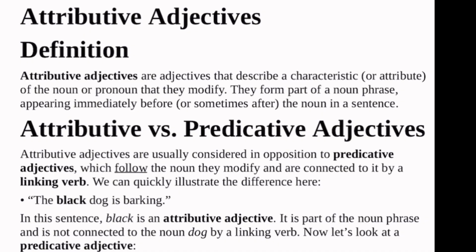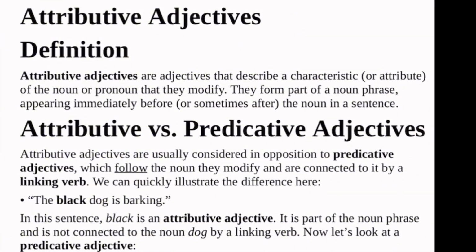Look at that example. The black dog is barking. In this sentence, black is an attributive adjective. Why? It comes before the noun it modifies. And which noun is that? Dog. And if we underline the black dog, in the English language, we call that a noun phrase. But if it's a predicative adjective, it cannot appear like that.